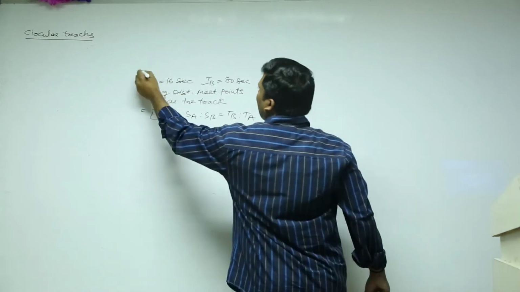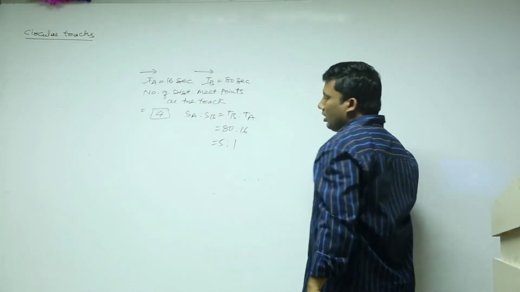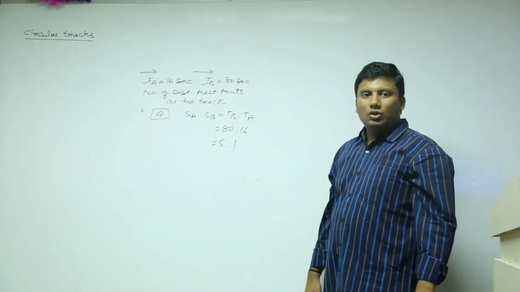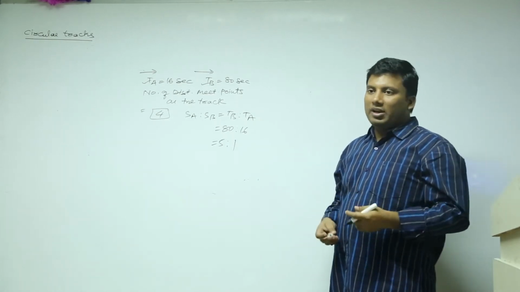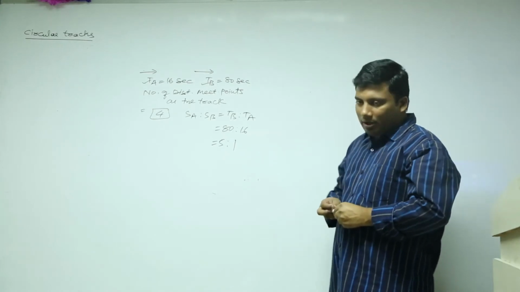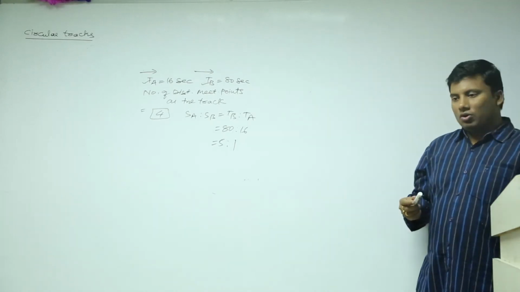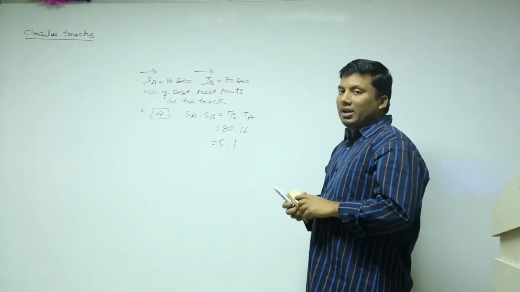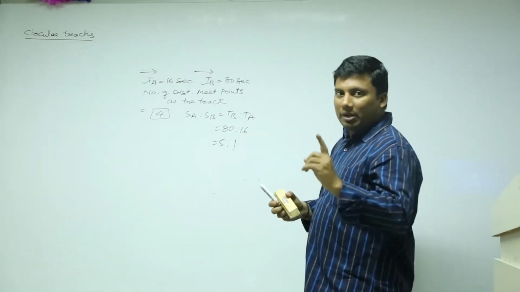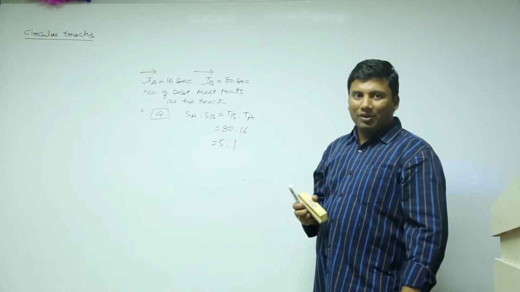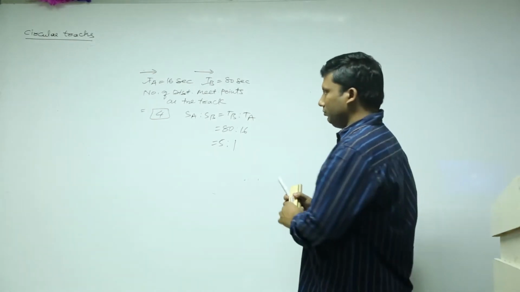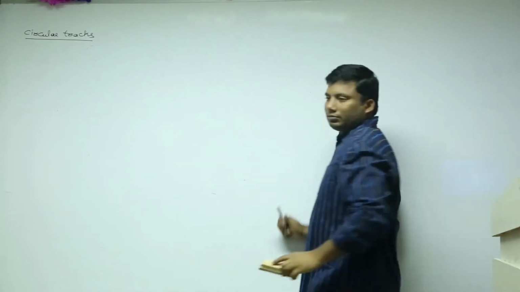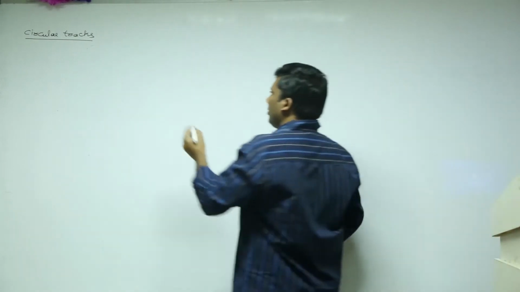If they both are moving in the same direction. Note, time could be given. Another note. TA is the time taken by A to complete one complete round. TB is the time taken by B to complete one complete round. Note. See here.